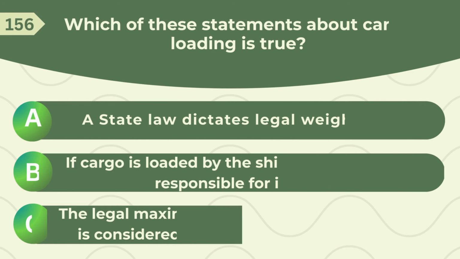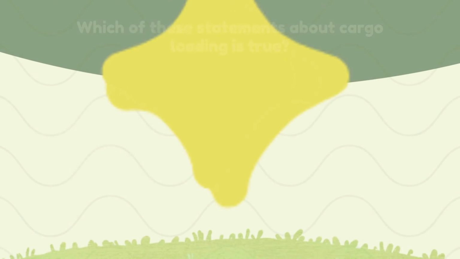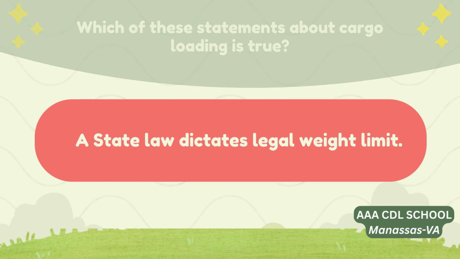Which of these statements about cargo loading is true? A. The state law dictates legal weight limit. B. If cargo is loaded by the shipper, a driver is not responsible for its load. C. The legal maximum weight allowed by the state is considered safe for all driving conditions. Correct answer. A state law dictates legal weight limit.